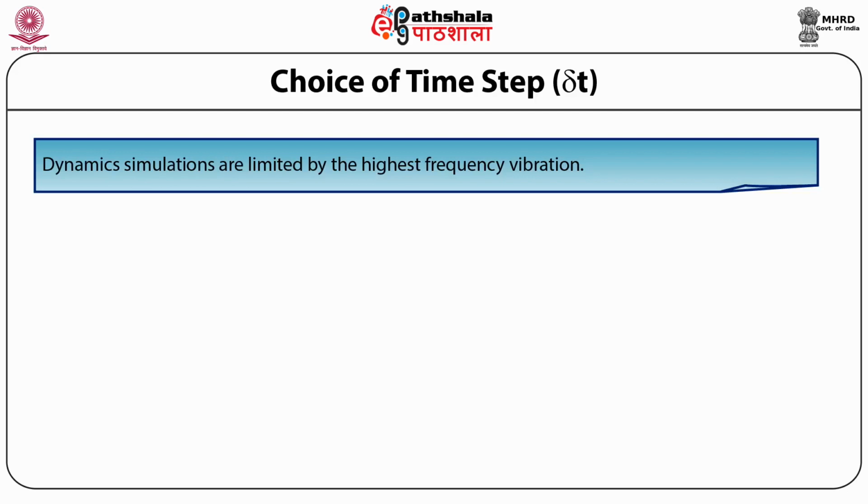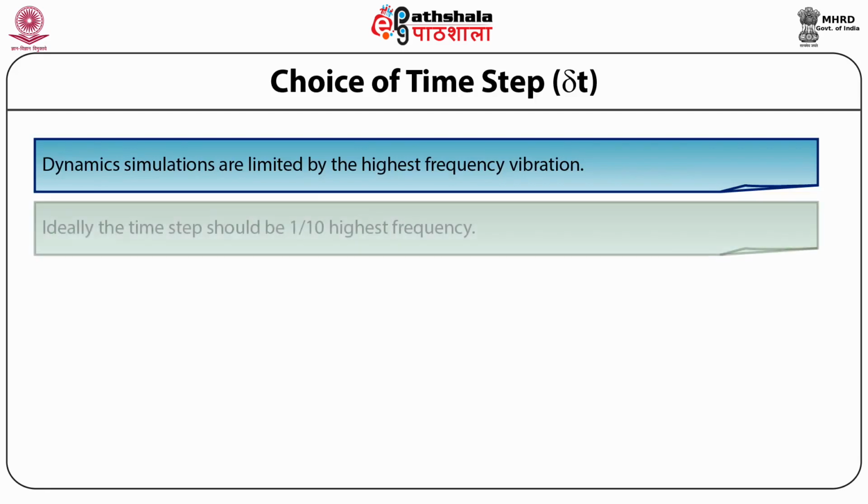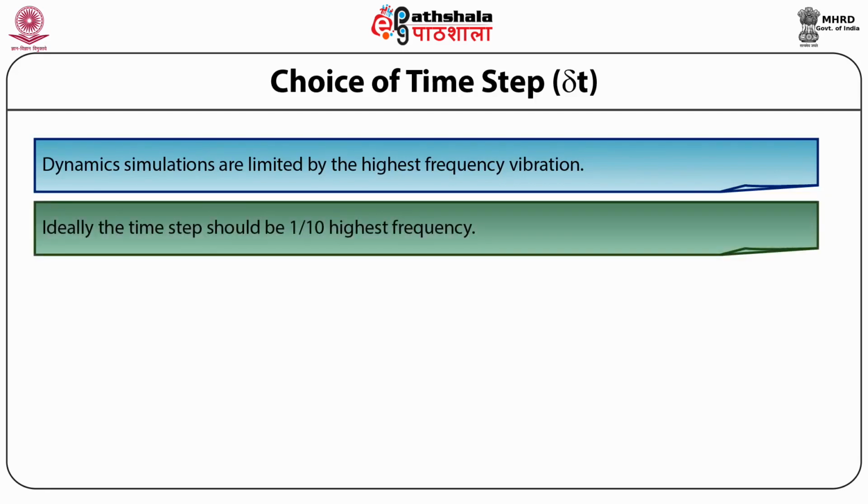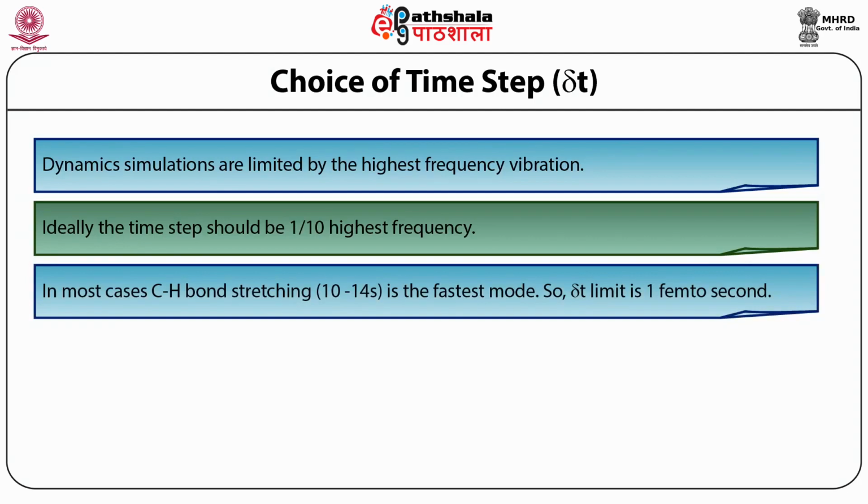However, it requires a huge amount of computation time to cover many phase spaces. Hence, the choice between these two is to take 1/10 of the highest frequency of motion we are interested in. In this case, C-H bond stretching is around 10^14 per second, so we can have a value limited to 1 femtosecond. So most often people use 1 femtosecond as the delta t time step.